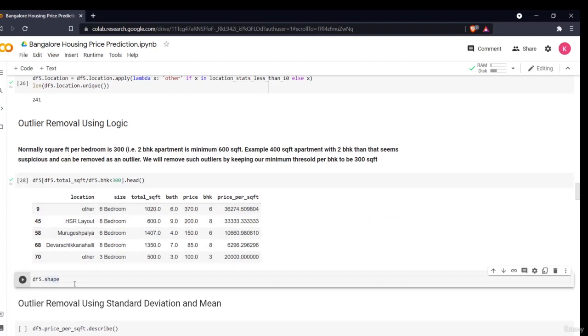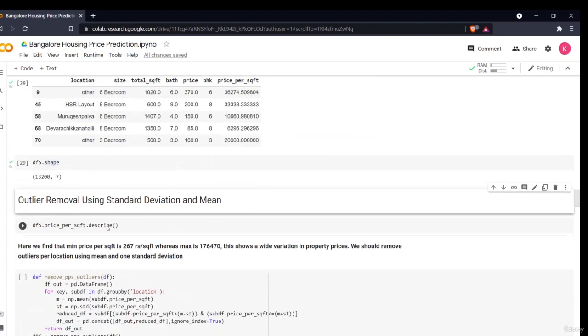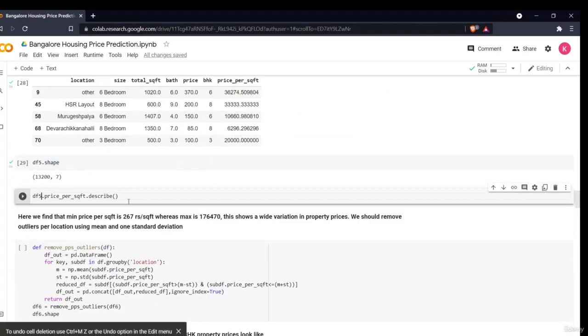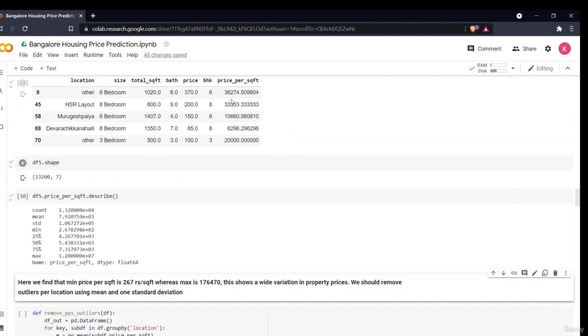Then we'll see the shape of our data set. Now 13,200 rows are left with 7 columns. This is a very simple domain logic for removing an outlier. Now we'll describe the price per square foot, the new feature which we created: what is the count, the mean, the maximum of that.